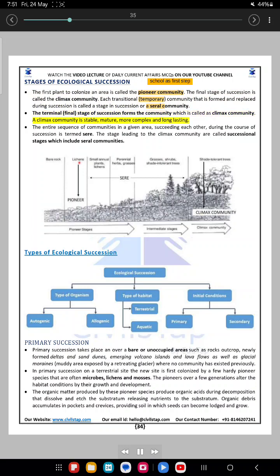A climax community is stable, mature, more complex and long-lasting. The entire sequence of communities in a given area, succeeding each other during the course of succession, is termed a sere. The stages leading to the climax community are called successional stages, which include several communities.